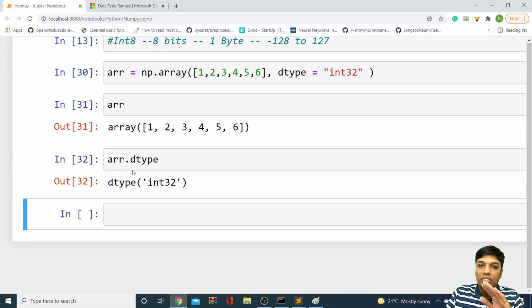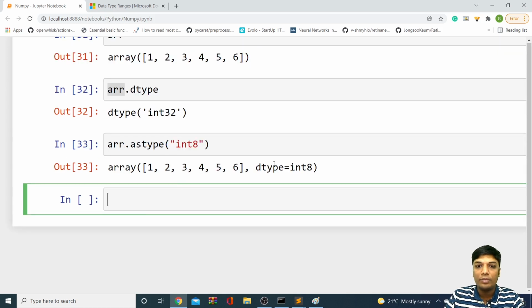For example, I want to change the array data type. Then what can I do? If you want to change the data type of an array, you can use the arr.astype function. There is a function called astype. astype is used to change your data type from one data type to another. So for example, if I say astype and I want to change it to int 8, you can see your data will be changed to int 8.